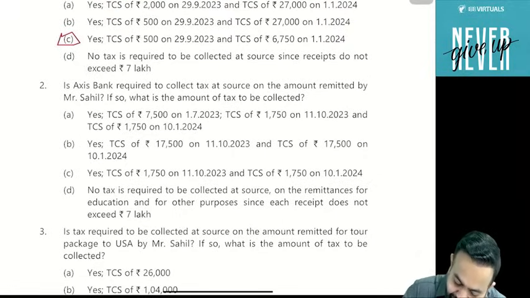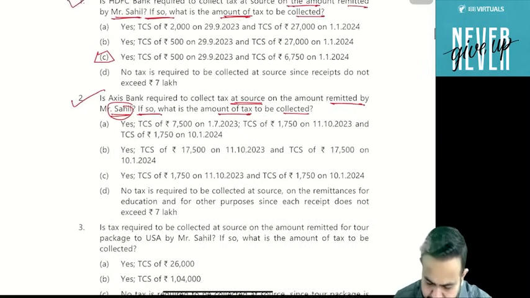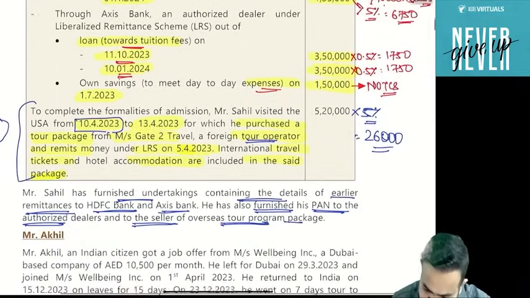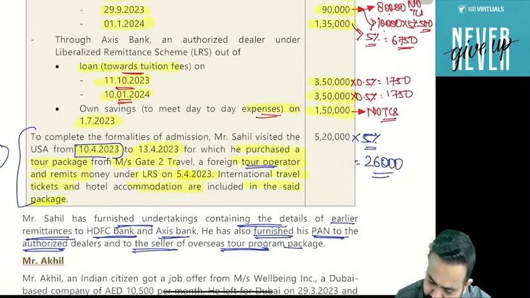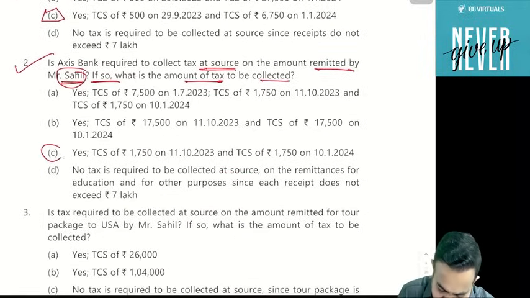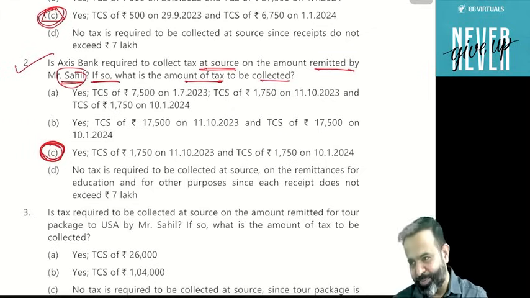Is Axis Bank required to collect the tax at source on the amount remitted by Sahil? If so, what is the amount of tax to be collected? So guys, is Axis Bank required to collect TCS or not? So can I say that 1750, 1750? So here the answer is also C. So I told you, na? C has the highest probability.